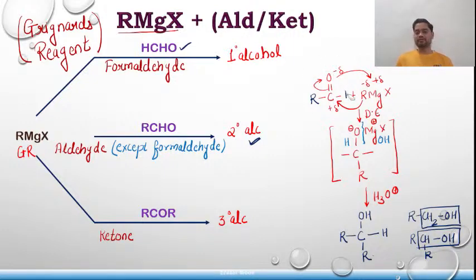Last one, I'll remove the remaining hydrogen as well and place R there to make it a ketone. So now a ketone reacts with Grignard's reagent to give a tertiary alcohol. Got it, guys? This is how the reaction of Grignard's reagent with aldehydes and ketones takes place.